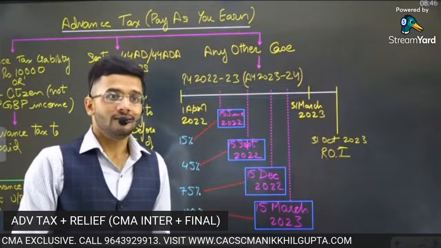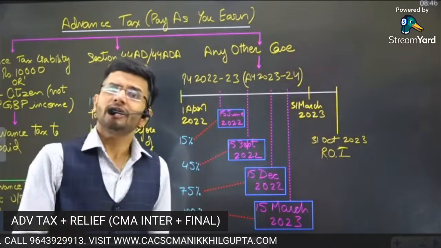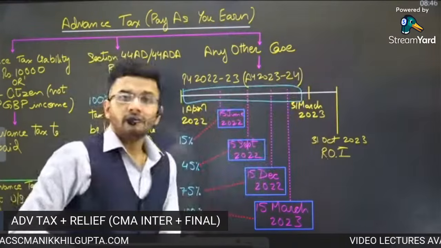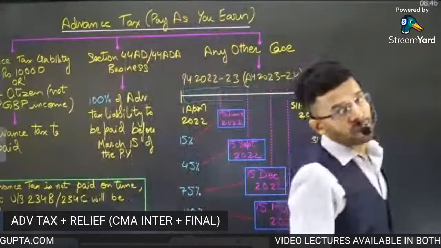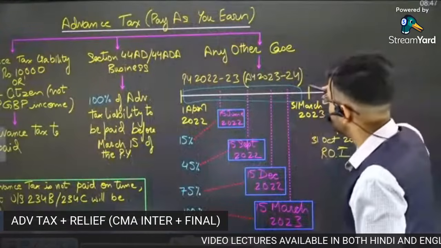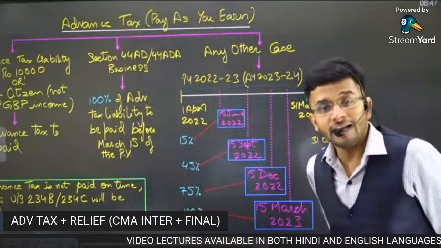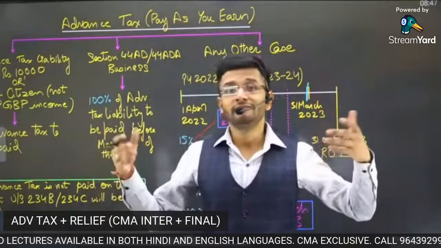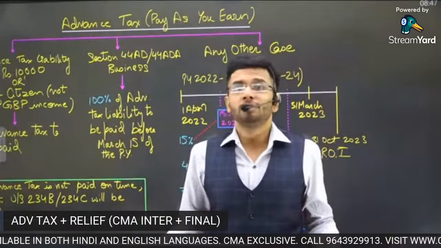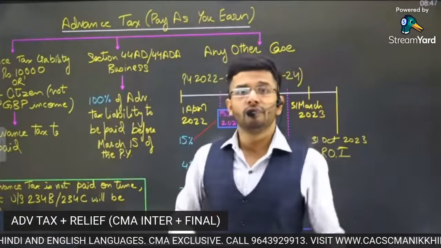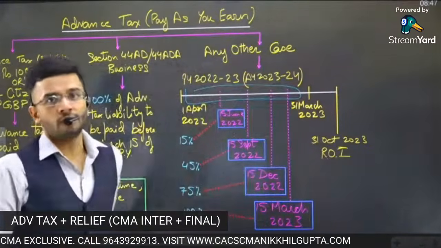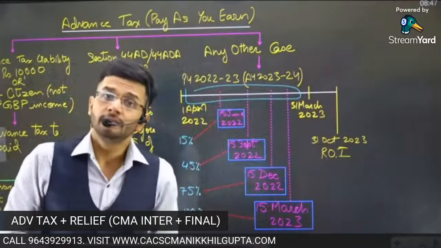Now, sir, the question is, how can we pay the tax in previous year 22-23? We are earning income in the previous year 22-23. So unless and until this year ends, unless and until this year finishes, how will we know what our income is? How will we know what our tax is? We will not be able to know it. If we are not able to know it, how will we pay taxes in this particular year? We will not be able to pay taxes in this particular year.